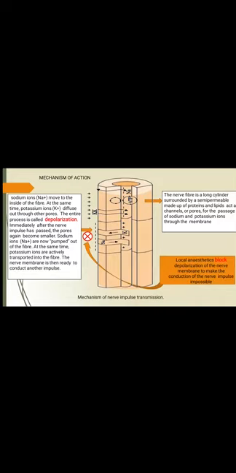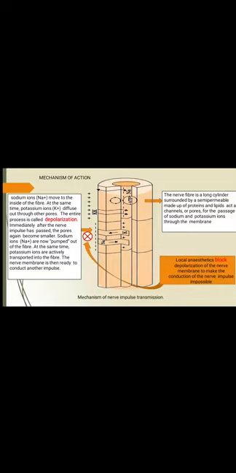So firstly, we will see the mechanism of action of local anesthetics, how generally they exhibit their effect. The sodium ions move to the inside of the fiber. We know that for action potential generation, sodium ions should enter the cell and potassium ions simultaneously diffuse out of the cell. The entire process is called depolarization.